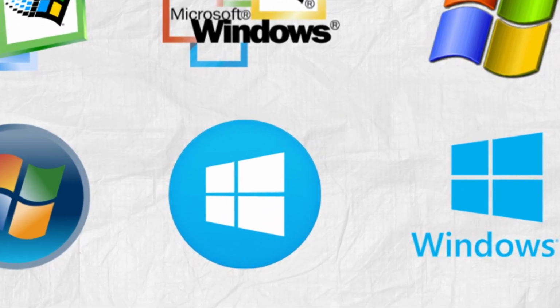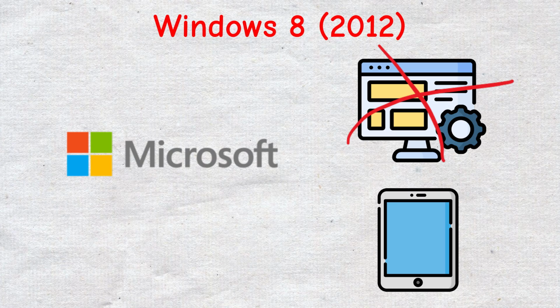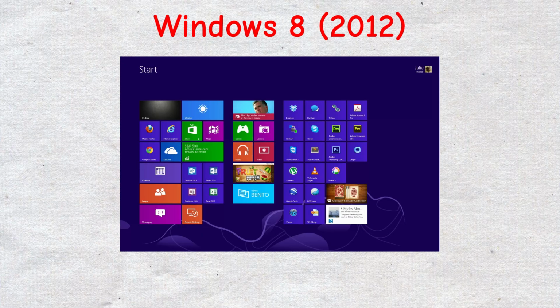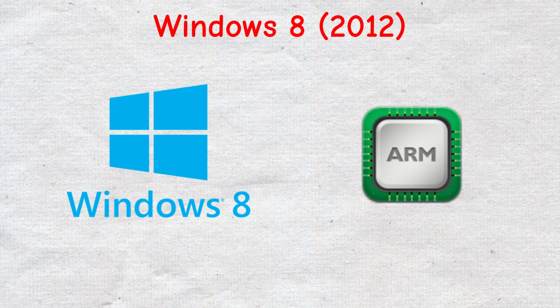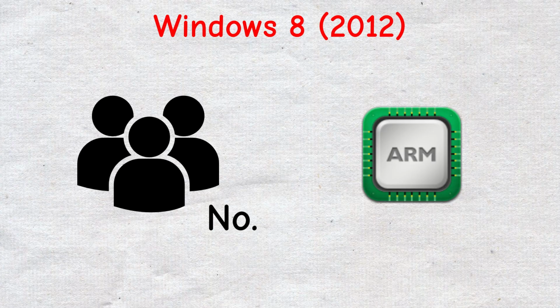Windows 8, 2012. Microsoft tried to make PCs feel like tablets with giant tiles and touch-friendly design. It dropped the Start menu, which confused longtime users. Bold experiment, but it flopped hard for desktop users. It was the first Windows to support ARM processors, even though barely anyone used them.